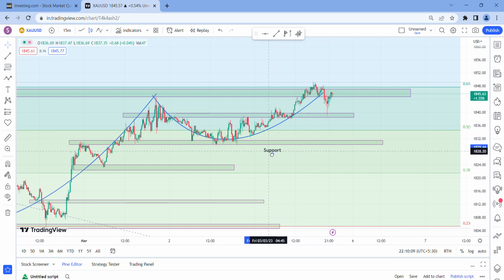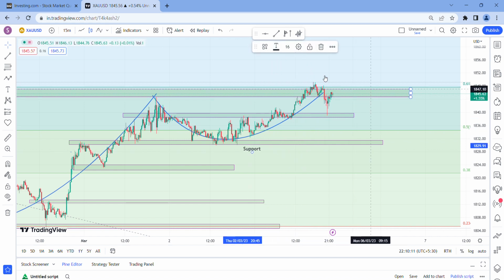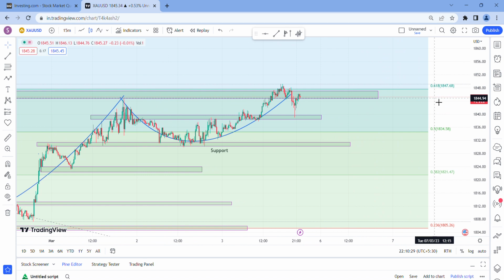This is the support and this is the resistance. I told you that if it breaks the resistance level, 38 to 40 on the higher side, you can go for buying. The target will be 1847. But it didn't break yesterday.